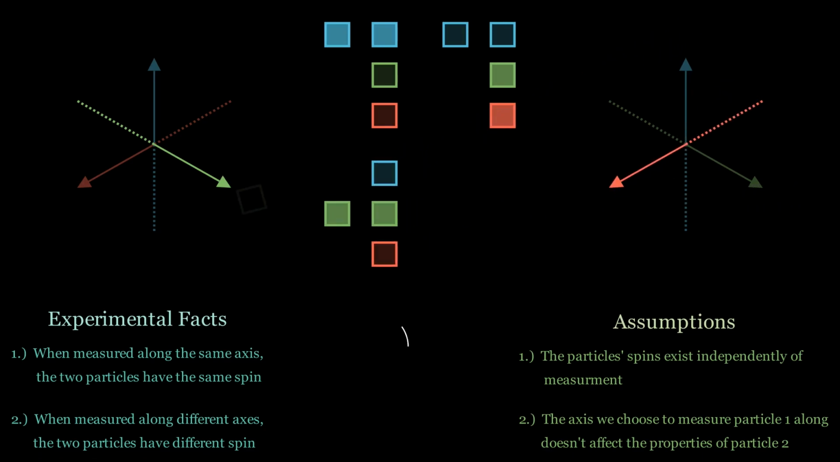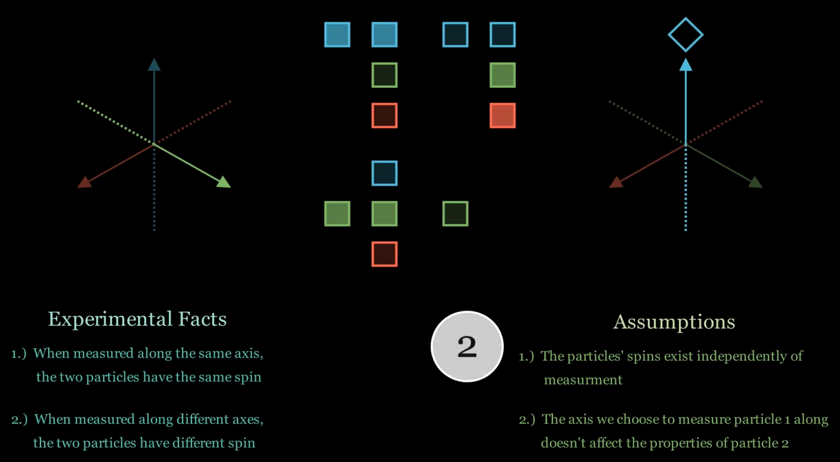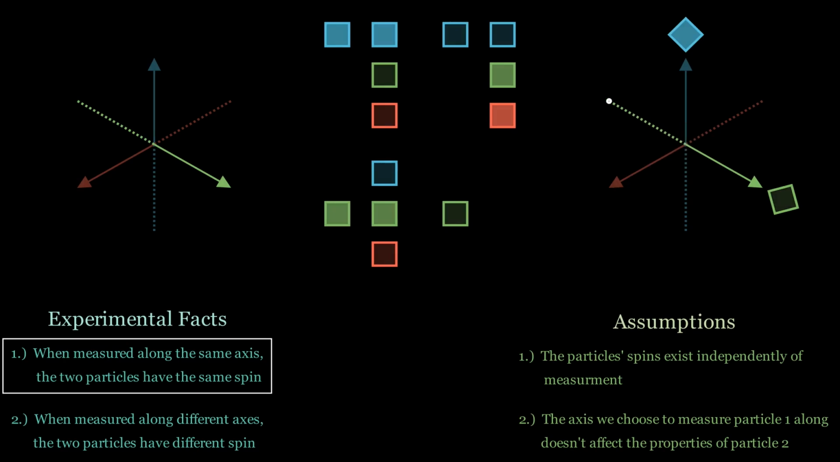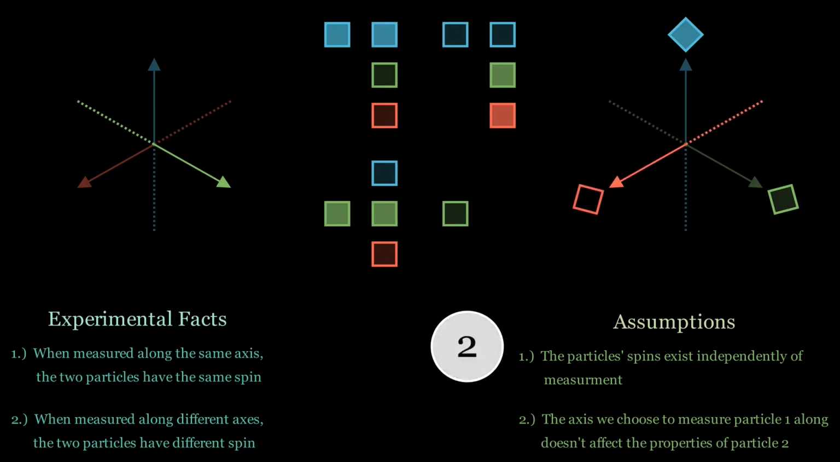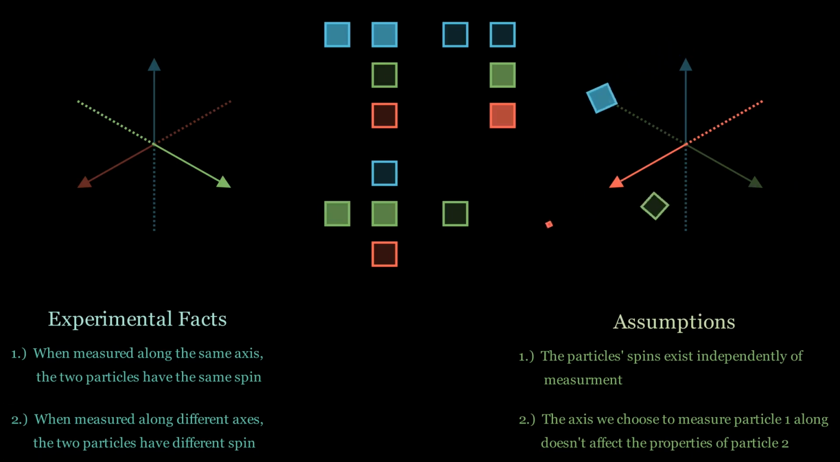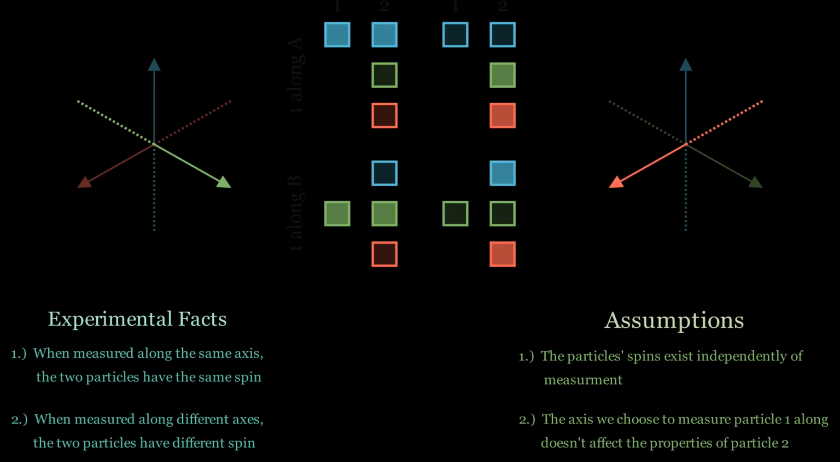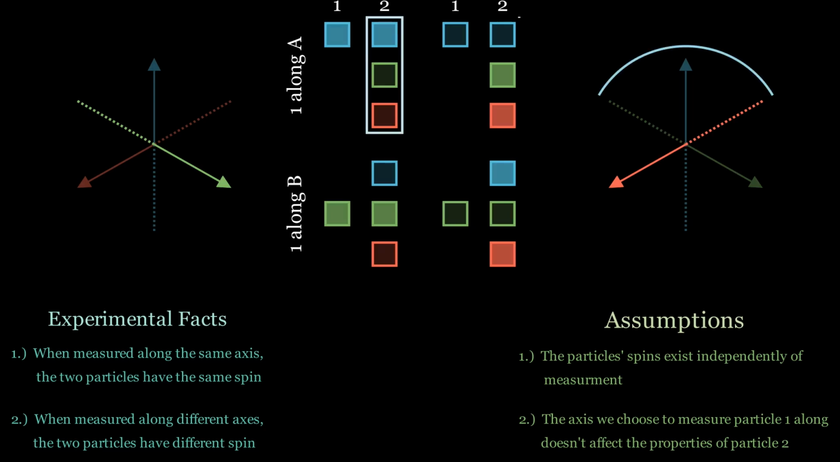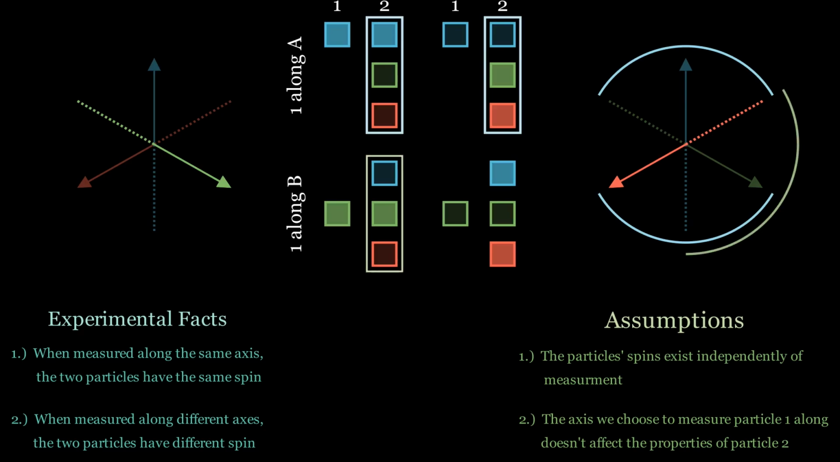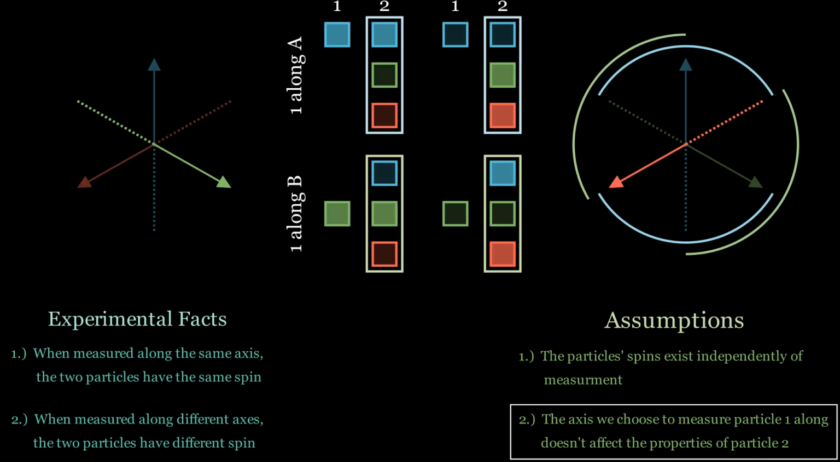On the other hand, if we measure particle 1 and find it to be down, then we know that particle 2 must be down along B but up along A and C. Now we've reached our contradiction. If we measure particle 1 along the A-axis, then particle 2 is one of these two states. If we measure particle 1 along the B-axis, particle 2 is in one of these two states. Clearly, since the two possible states are different, the axis we choose to measure particle 1 along affects the properties of particle 2, contradicting our second assumption.